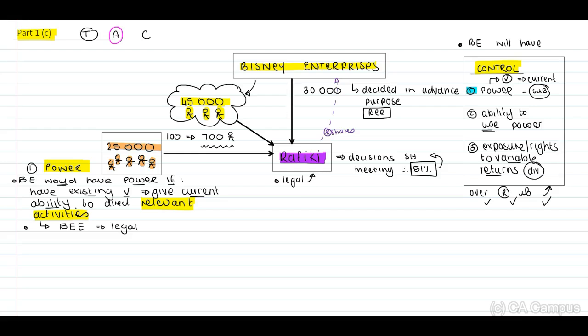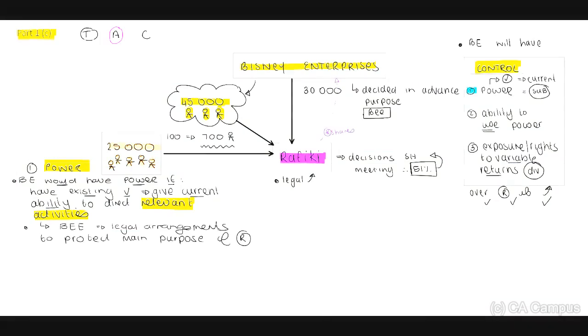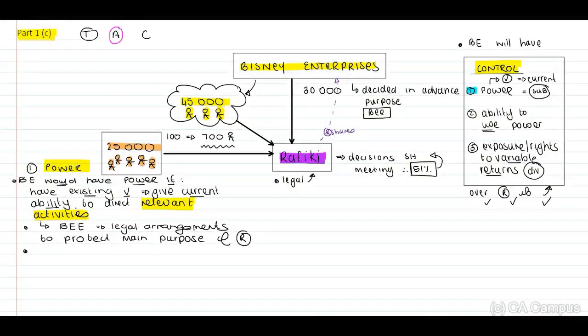Therefore, we need to indicate that there is a strict legal arrangement to protect the main purpose. And we know that Bisney Enterprises decided in advance in terms of the purpose of Rafiki. And this is the reason why they have incorporated the strict legal arrangements.